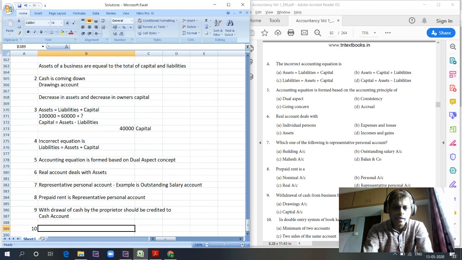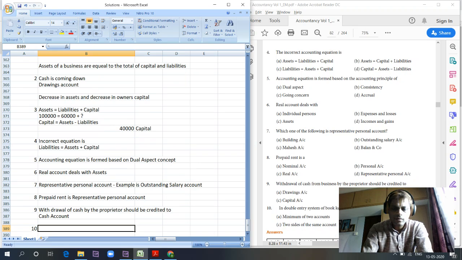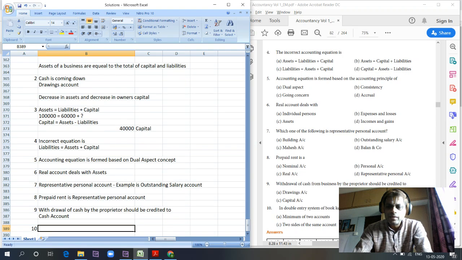cash account. In the double entry system of bookkeeping, every business transaction affects the same account on different dates? No. Minimum 3 accounts? Not necessary. Two sides of the same account? This affects the dual aspect concept of accounting.